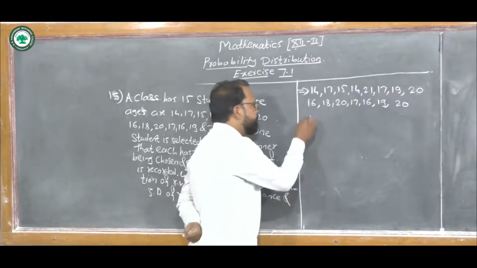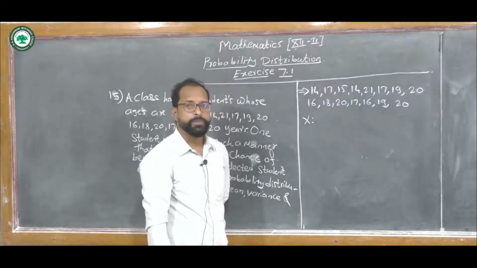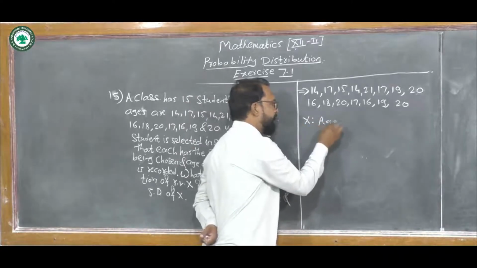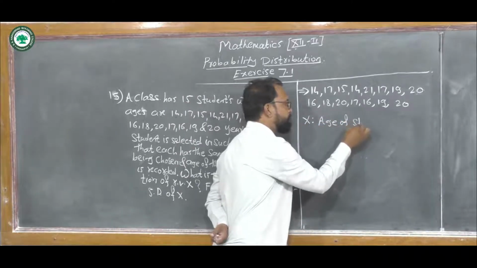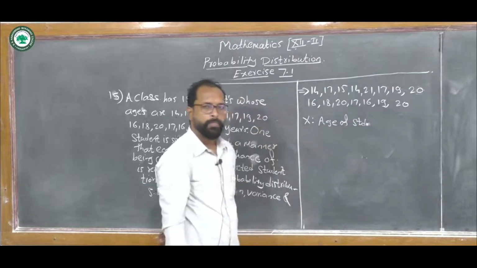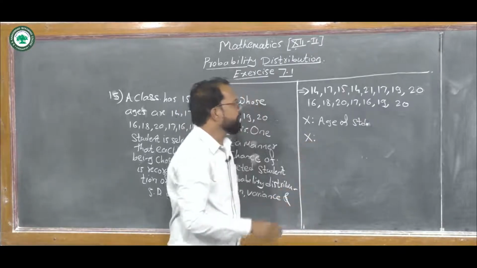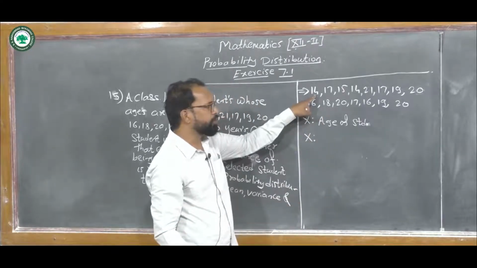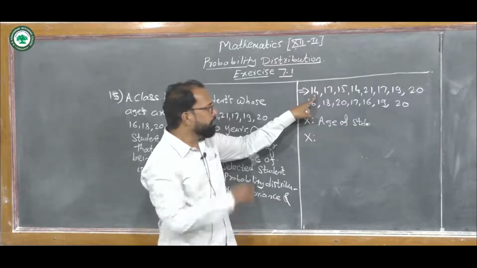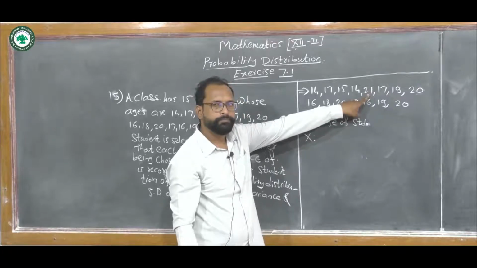Now here we define the random variable X as the age of a student. The values of X are: the least age is 14 and the maximum age is 21.